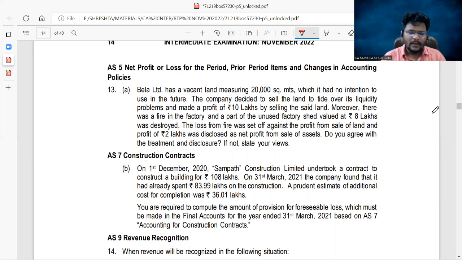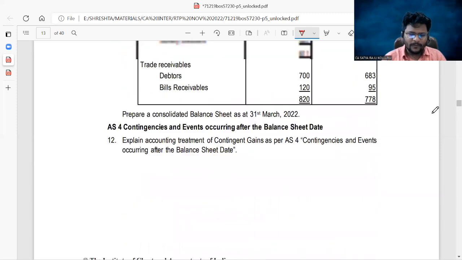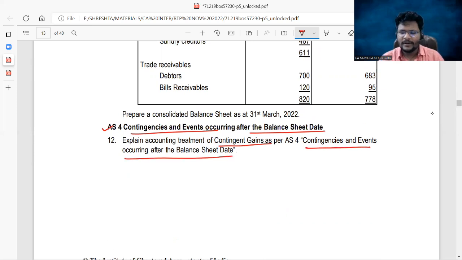So the first problem is from AS 4, Contingencies and Events Occurring After the Balance Sheet Date, which is a theoretical question. What is the question all about? Explain the accounting treatment of contingent gains as per AS 4. I clearly told you that after the introduction of AS 29, the entire content related to contingencies was shifted from AS 4 to AS 29. But still AS 4 discusses things related to contingent loss and contingent gain.